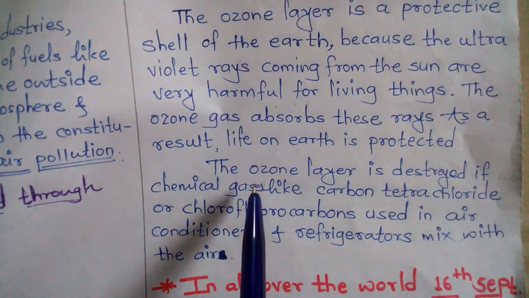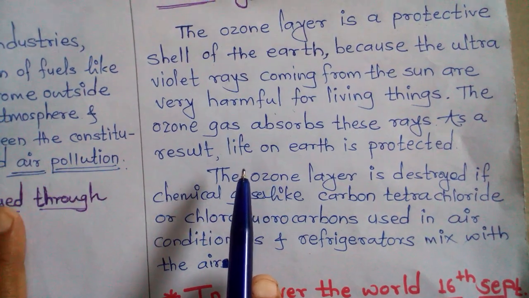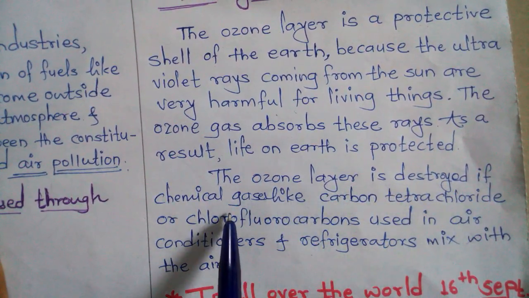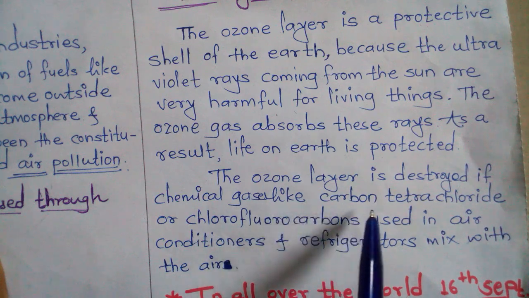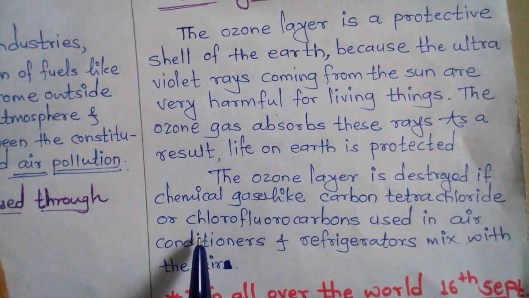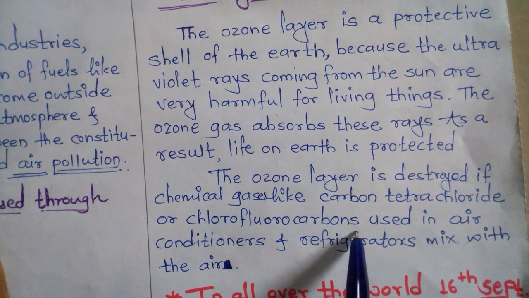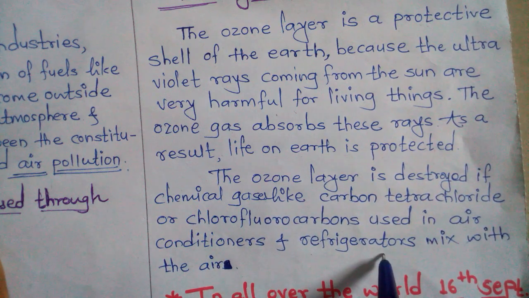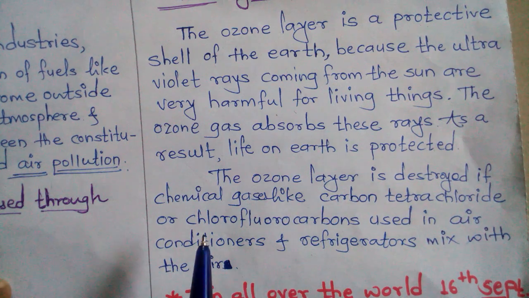Then see, the ozone layer is destroyed if chemical gases like carbon tetrachloride or chlorofluorocarbons, used in air conditioners and refrigerators, mix with the air.